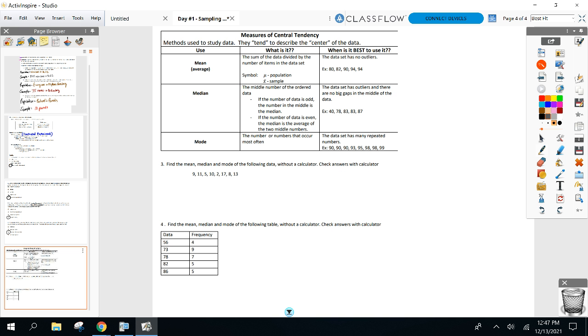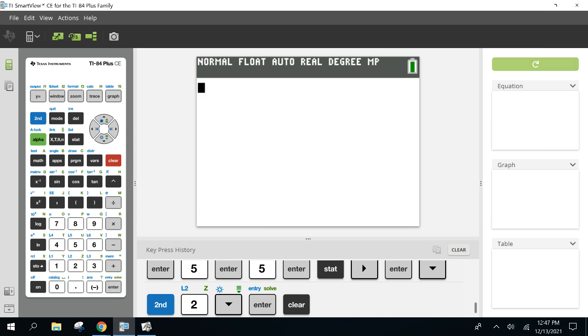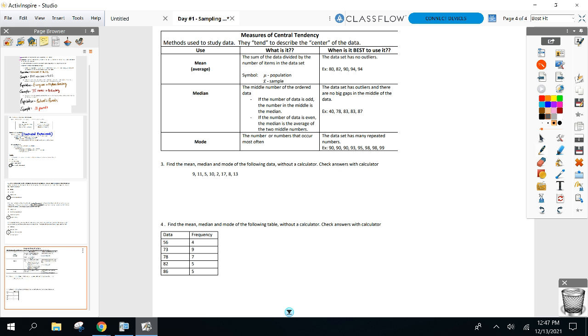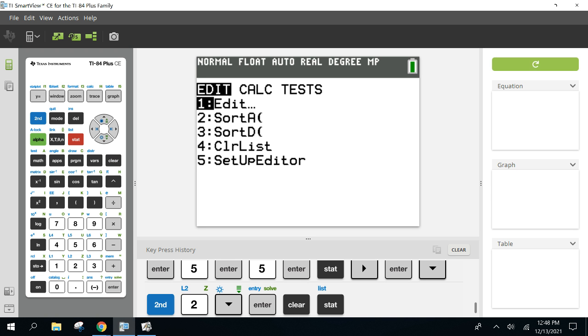All right, see our first set of numbers. Find the mean, median, mode. Everyone ready? Because this is totally brand new. We need to put these numbers into a list in your calculator. First thing, how do I get to the list to put these numbers in? Take a look at your buttons. Everyone see the stat button? Short for statistics. So we hit our stat button.